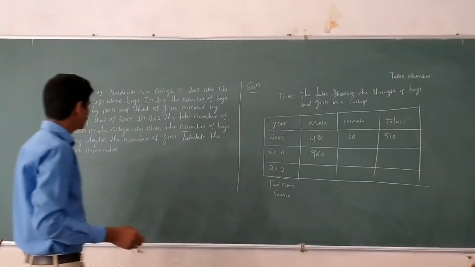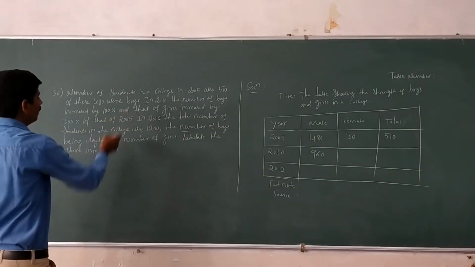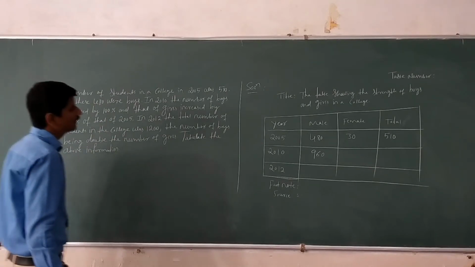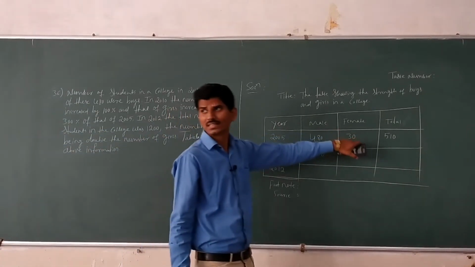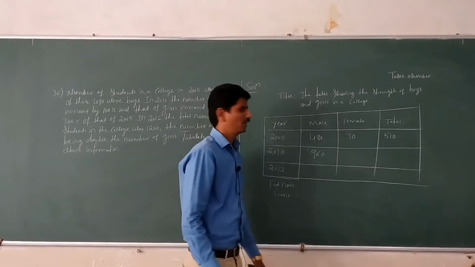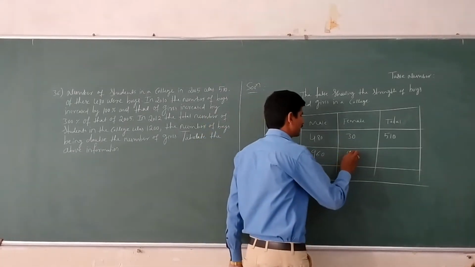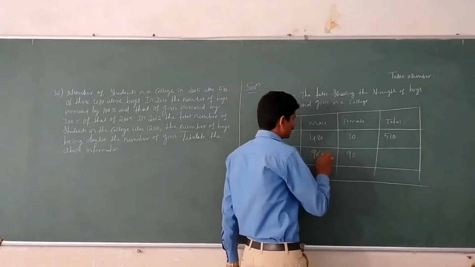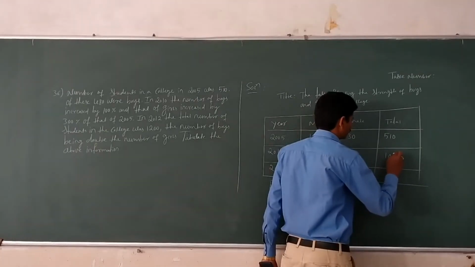Okay, the next, and that of girls increased by 300%. 100% means 30, 200% is 60, and 300% is 90. Here 90, a 300% increase in girls means 90. 960 plus 90 is 1050.